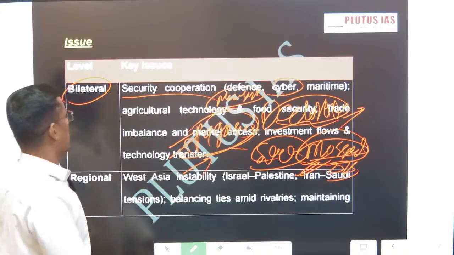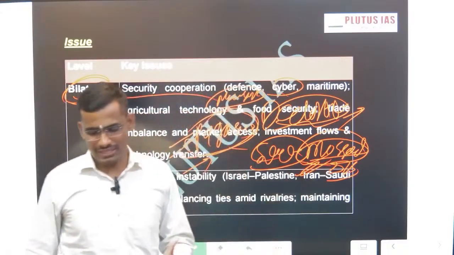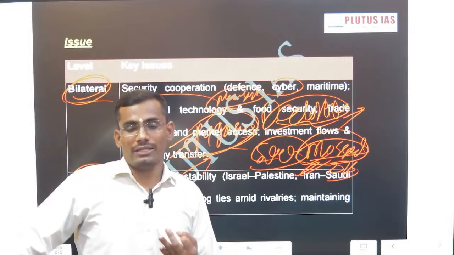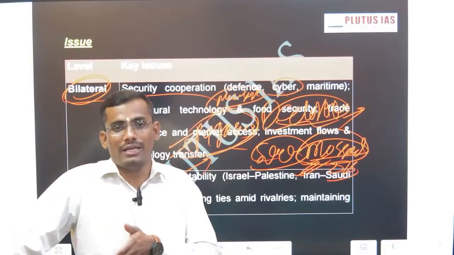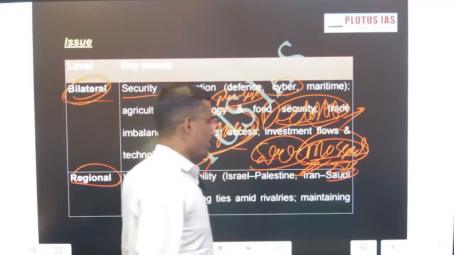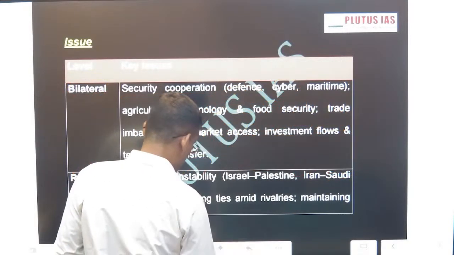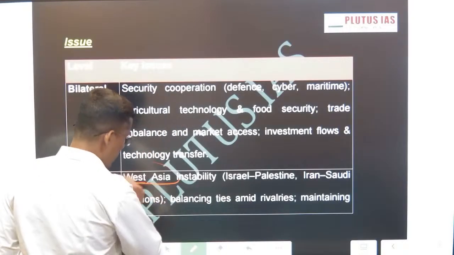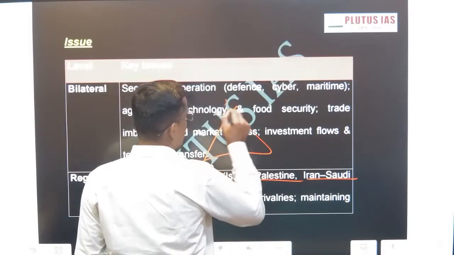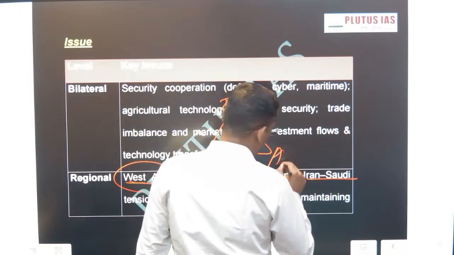The next one is at the regional level. This is the bilateral level. Even technology transfer, food security, and sanitary and phytosanitary limitations are there in the economic domain. The trade limitations, the limited volume of trade between India and Israel, these are the constraints at a bilateral level. At the regional level, India is walking a tightrope. How is India walking a tightrope? The reason is West Asia instability. If you see, this is India and Israel on one hand, and Arab states on the other hand.